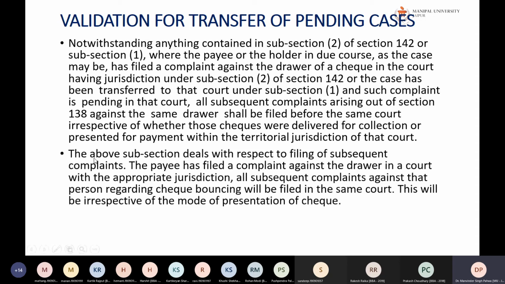Okay. So the above section deals with the filing of subsequent complaints also. So if any subsequent complaint is there, then also it will be filed again under the same jurisdiction and the same courts. The payee has filed a complaint against the drawer in the court with appropriate jurisdiction. All the subsequent complaints against that person regarding the check bouncing will be filed in the same court. So this will be irrespective of the mode of presentment of the checks.